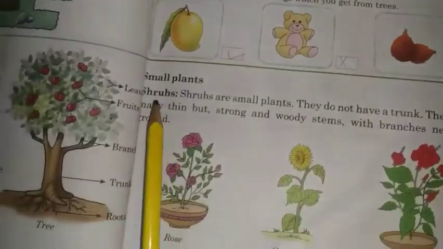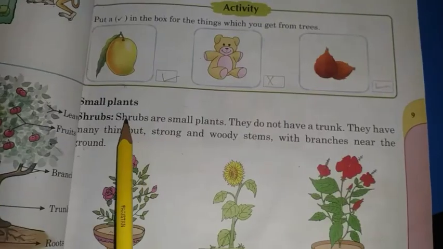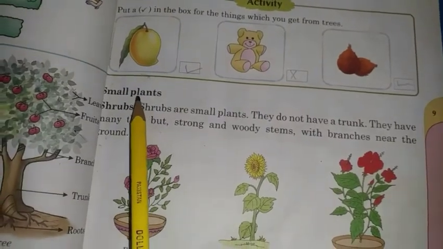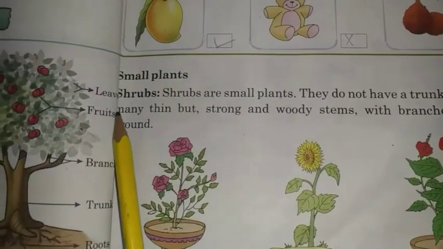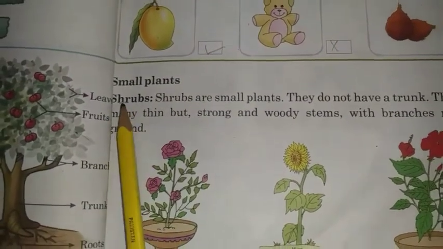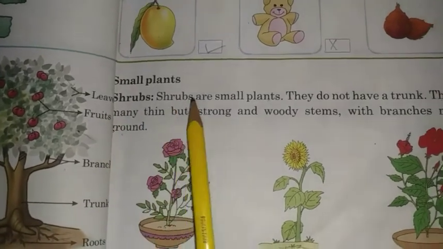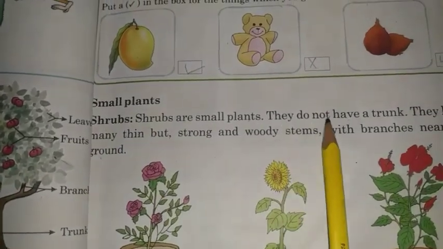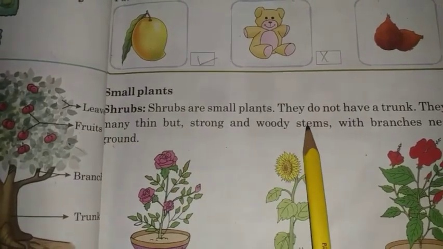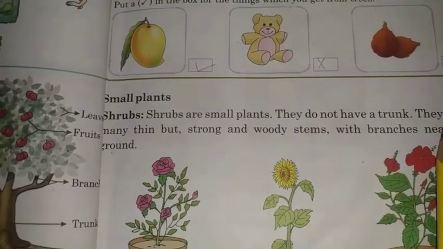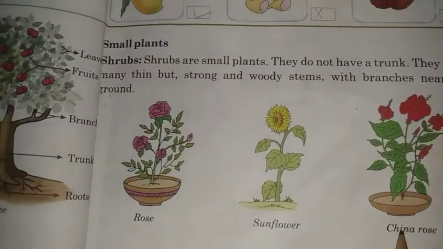Okay. So second thing is small plants. What are small plants? Small plants are those plants which have greenish, soft and tender stem. Let's start reading. Shrubs. First thing we are going to read in small plants is shrub. Shrubs are small plants. They do not have a trunk. They have many thin but strong and woody stem with branches near the ground. You can see rose, sunflower and China rose.